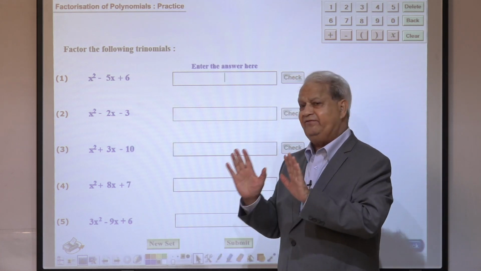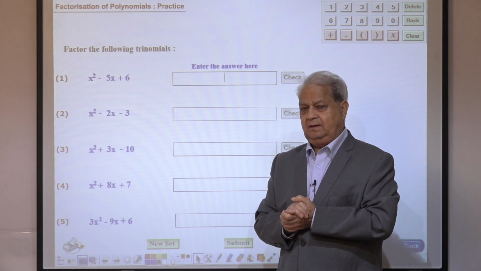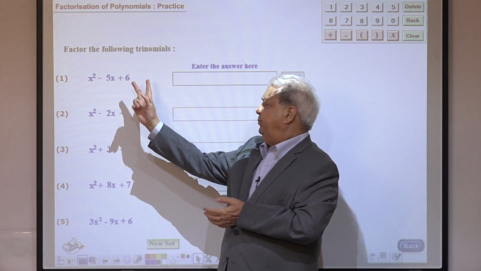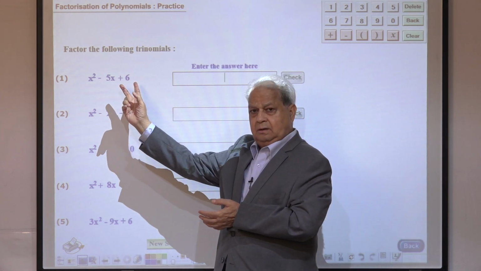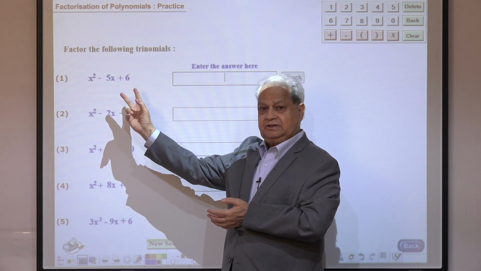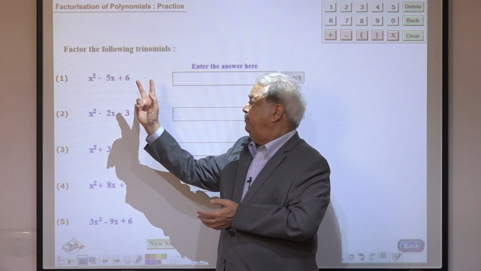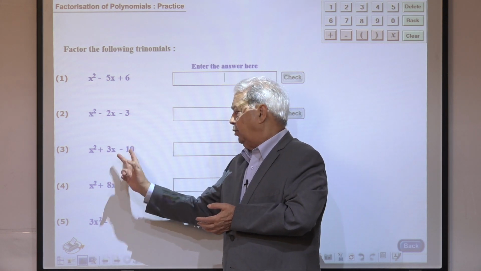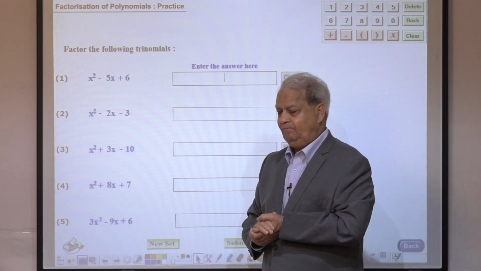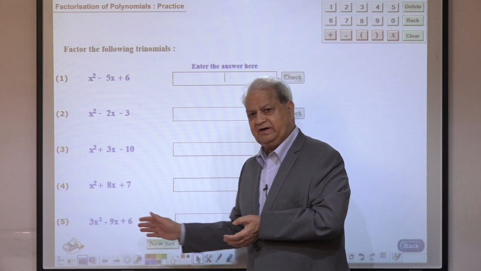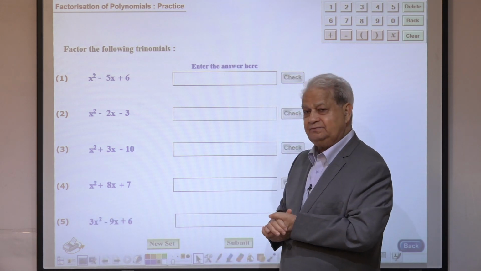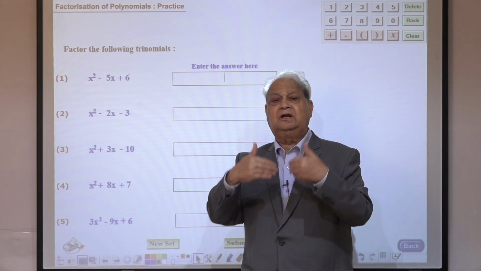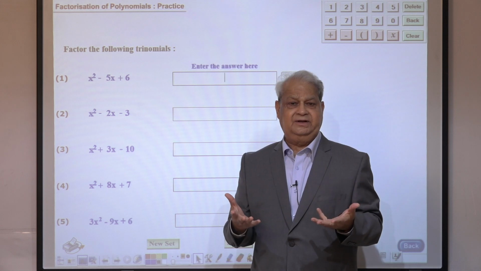Normally there are only 5 types of questions in this type of factoring. What is that? When both the critical integers are positive, one is positive, other is negative, both are negative and both are positive. And then take something out common and then factor. All types of questions. Now, teacher can discuss one set of questions in class after explaining factoring.